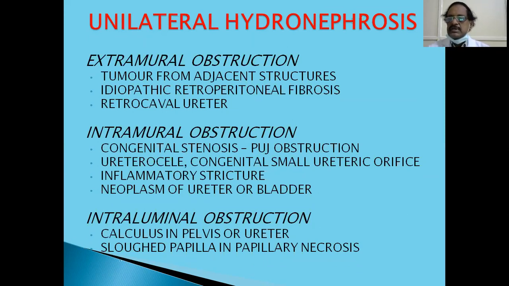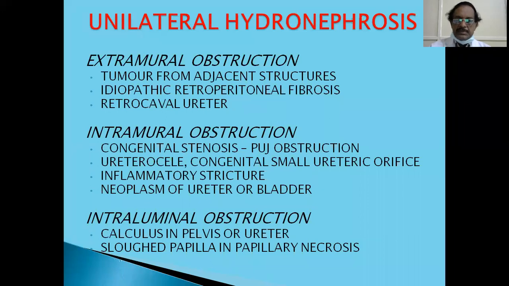Then neoplasms of the ureter. The ureter also can have malignancy, urothelial malignancy, or a bladder cancer can be there near the ureteric orifice to cause obstruction. Once there is a bladder transitional cell carcinoma, it can affect the entire transitional cell epithelium in the ureter, bladder and kidney. So we'll have to look for malignancy there also. A malignancy of the ureteric orifice or ureteric malignancy can obstruct intramurally, obstructing the kidney.